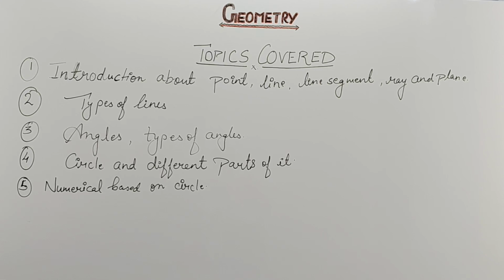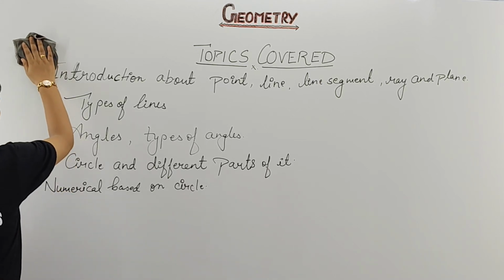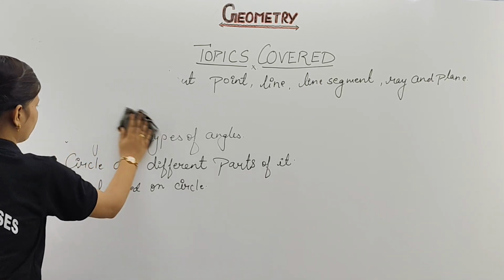Now we are going to learn about another form of this, that will be numericals based on circle. We are having the radius and diameter, and we are going to discuss what type of questions you can form from radius as well as the diameter. So just take a click. After that we are going with the first point of ours, that will be point.